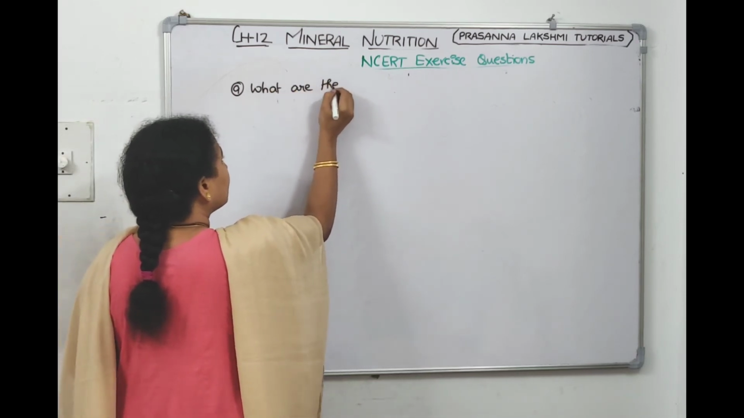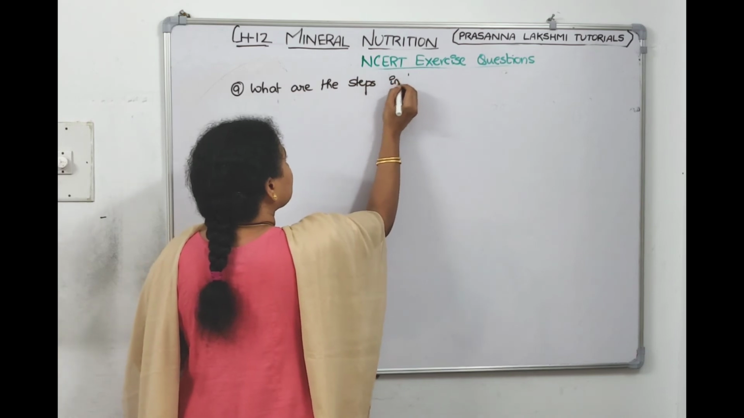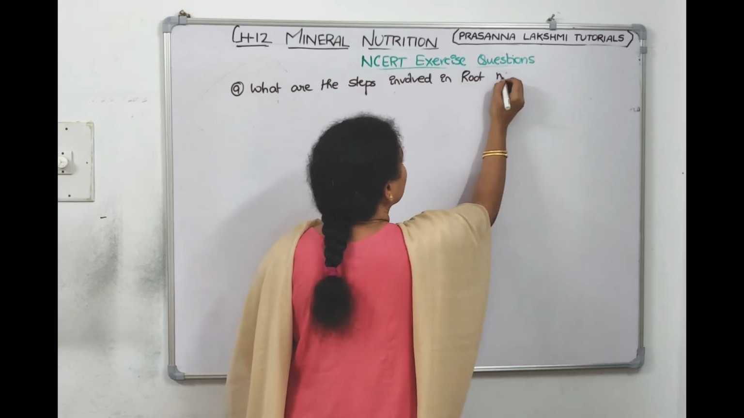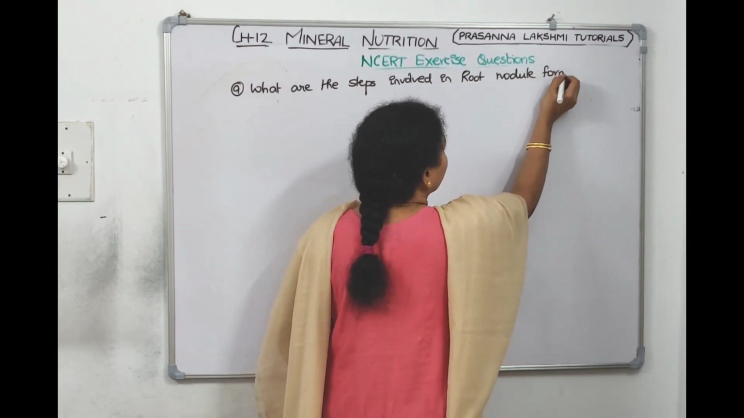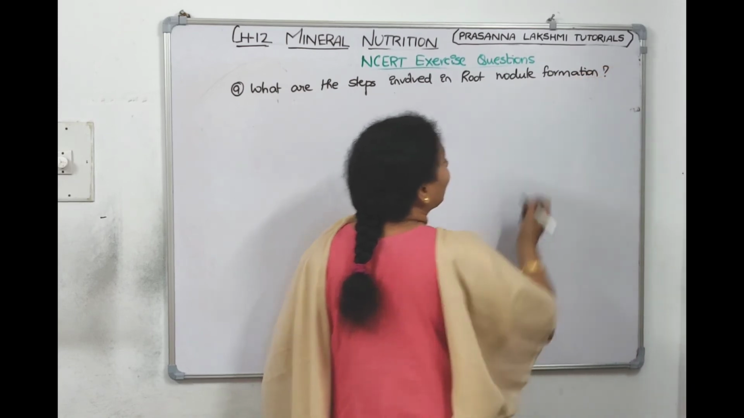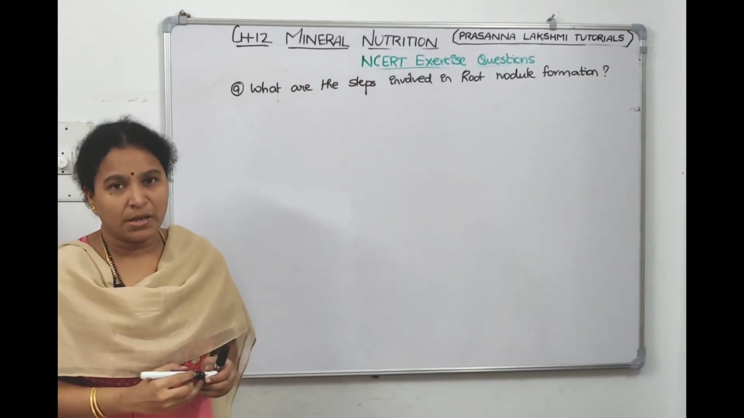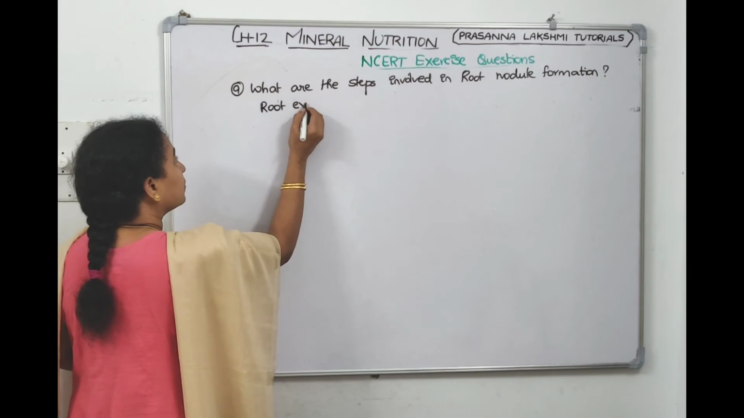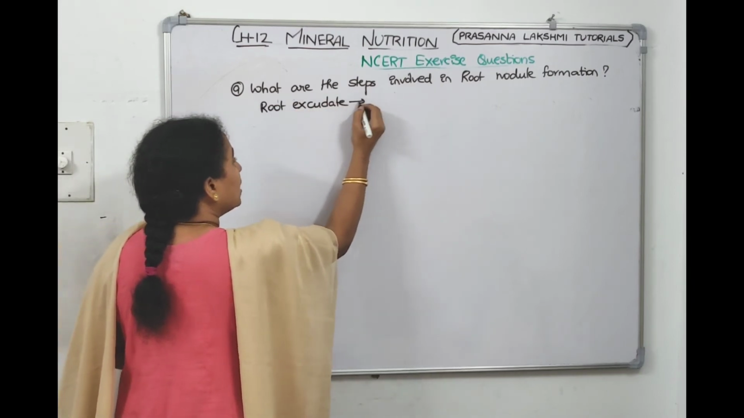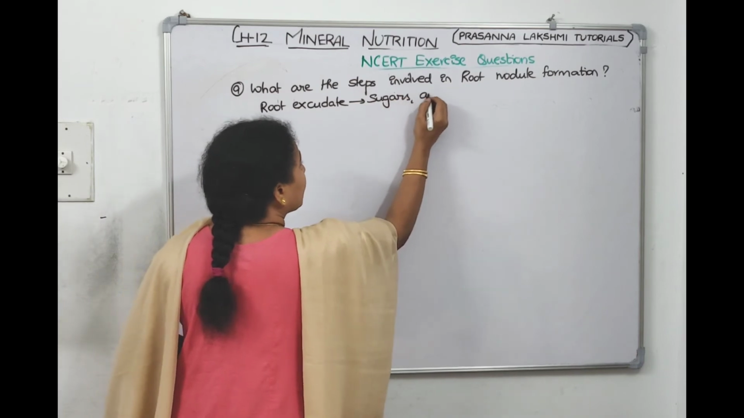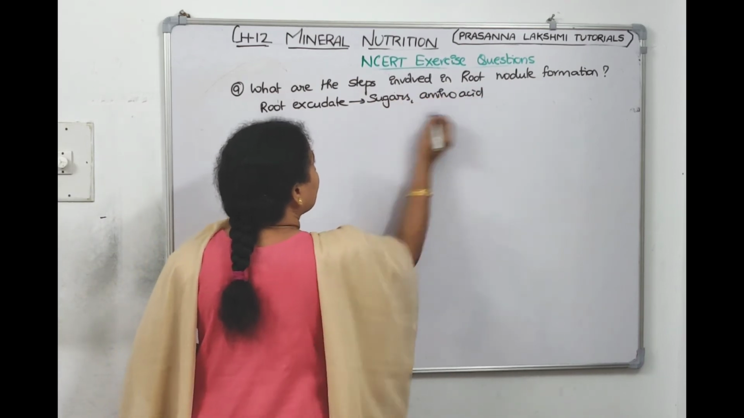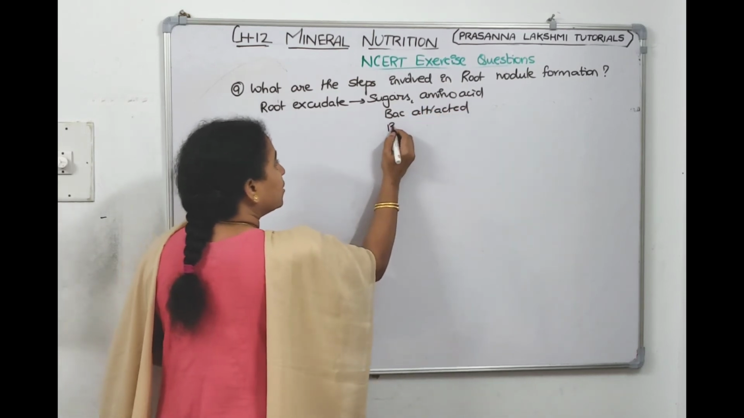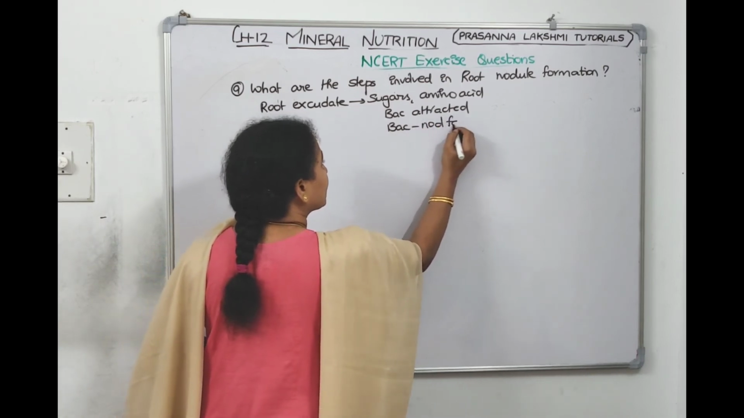What are the steps involved in root nodule formation? First, we know that the root exudate. The root releases sugars and amino acids. Then the bacteria gets attracted. Then the bacteria synthesizes nod factors.